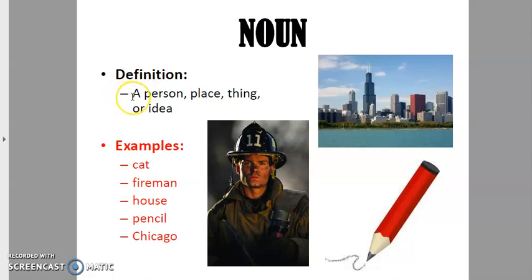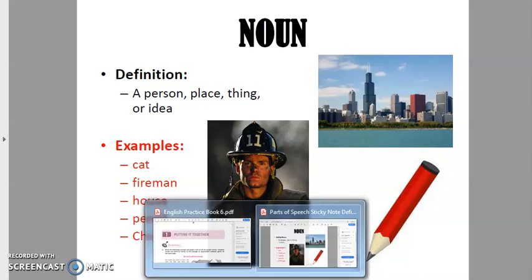Noun is a part of speech which refers to the name of a person, place, thing or idea, and also an animal. Examples are cat, fireman, house, pencil, Chicago. Chicago is the name of a place, pencil, name of a thing, house, name of a thing, fireman, name of a person, cat, name of an animal. Now let's move back to your chapter.